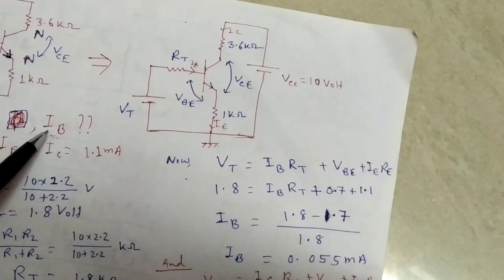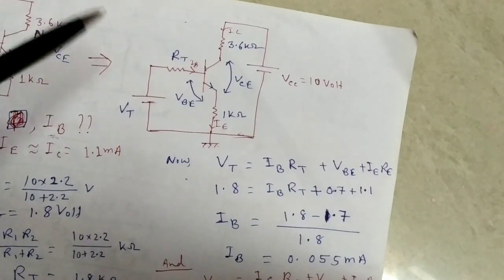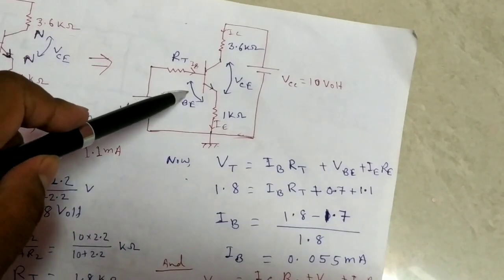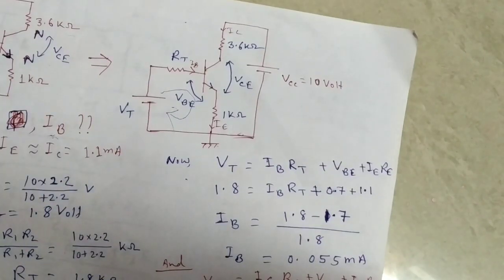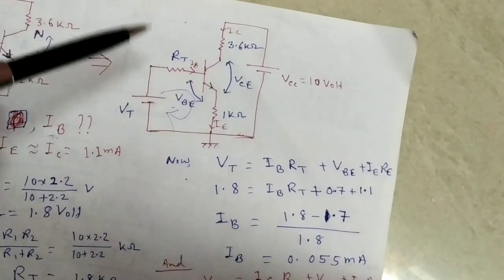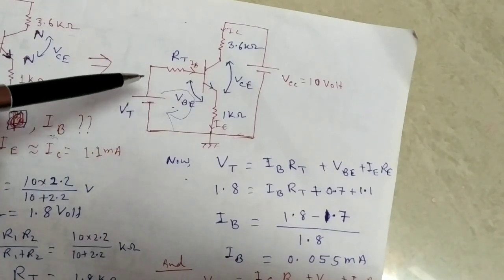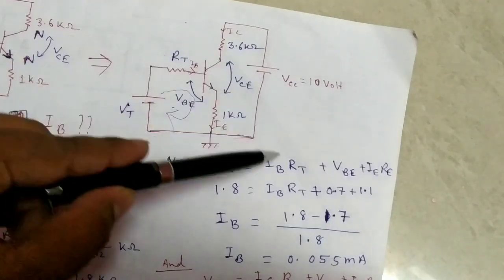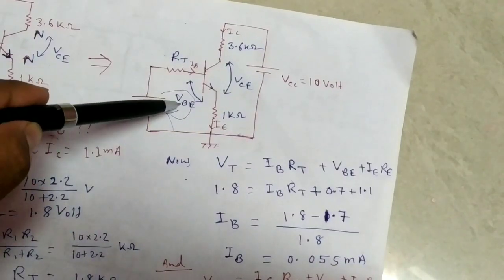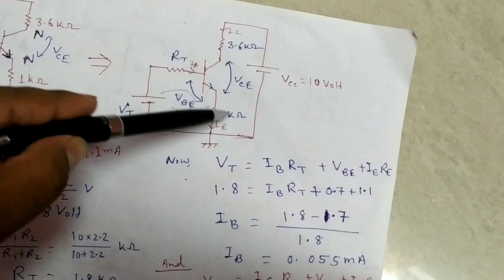IB means base current. So here we use Kirchhoff voltage law. The total voltage in the circuit, Vt, is equal to IB into Rt plus VBE plus IE RE.